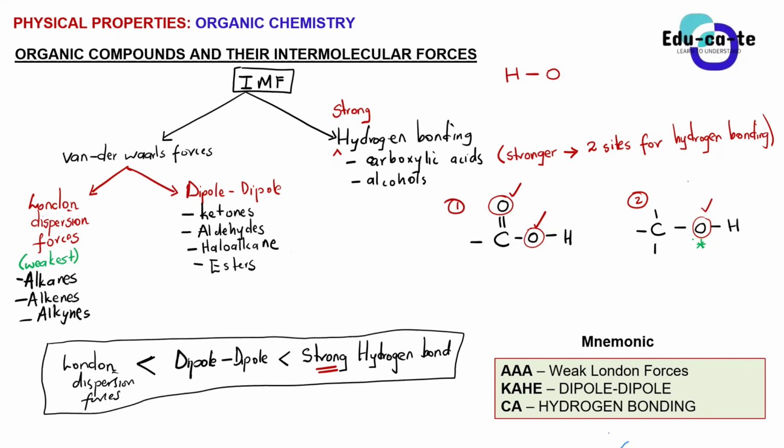But alcohols have got only one oxygen, so only one site for hydrogen bonding to occur. So do you guys get the sense why alcohols are not as strong as carboxylic acids in terms of their intermolecular forces?